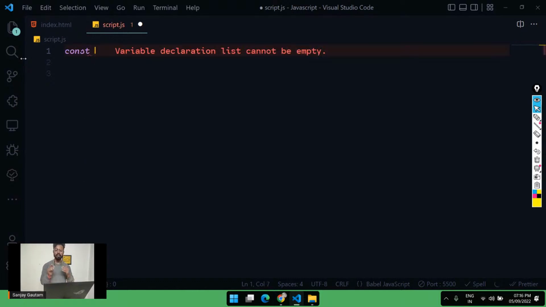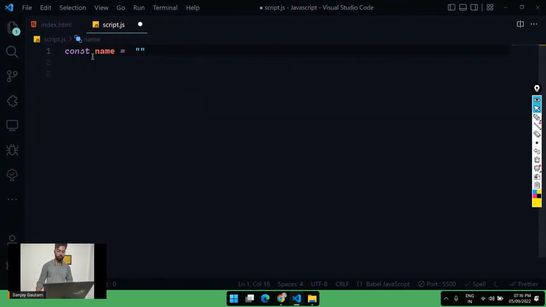First of all, I just want to store some data for a person. So I'm going to do const name equals Sanjay. By the way, I'm going to use const and let interchangeably, depending on the situation. Don't ever use var, because it can be redeclared, and also it is function scoped. It's a topic for a completely different day. So name Sanjay, let me go with the name John.